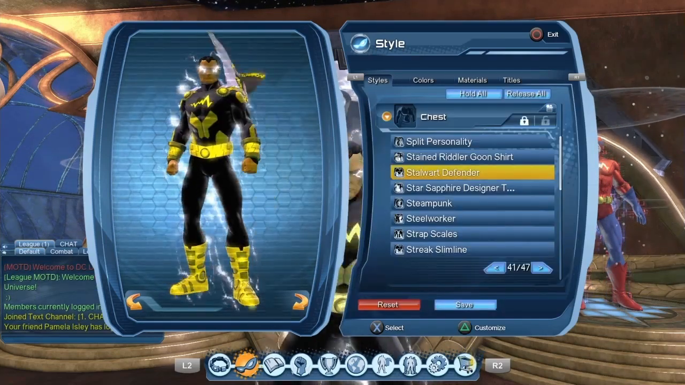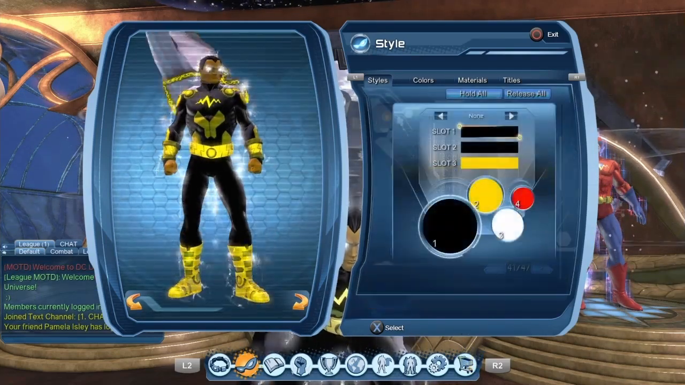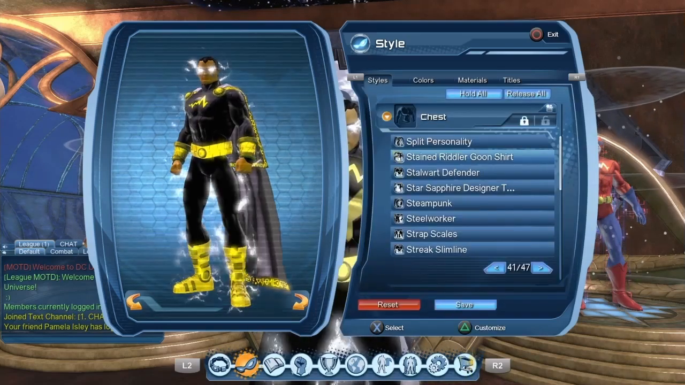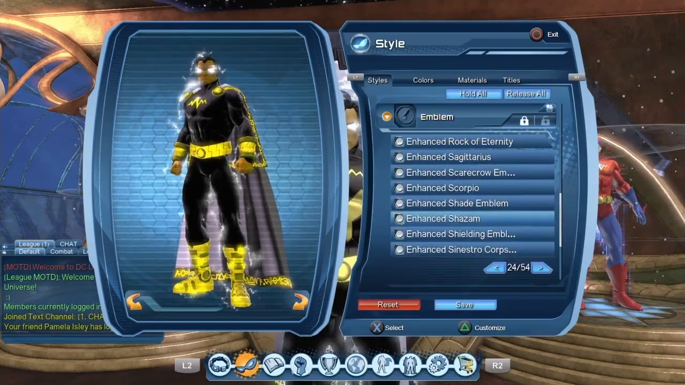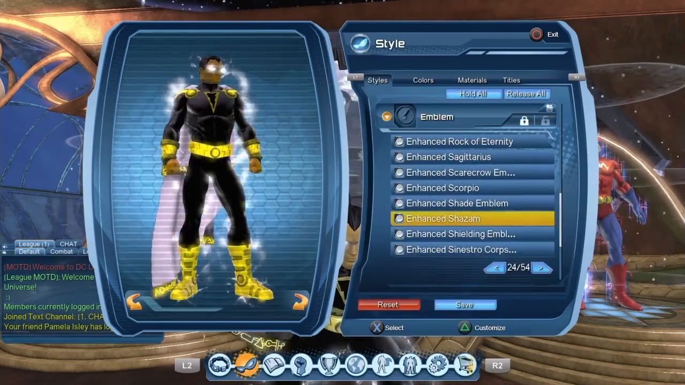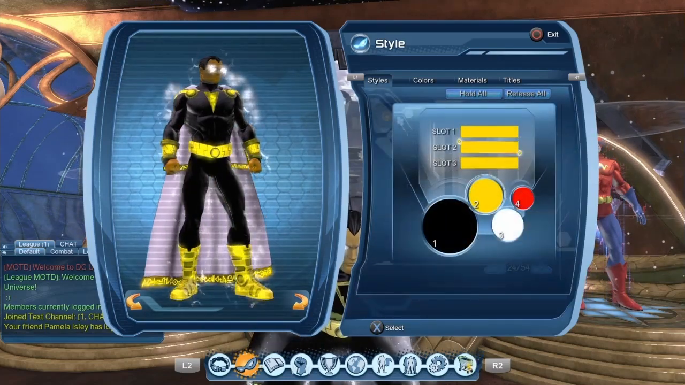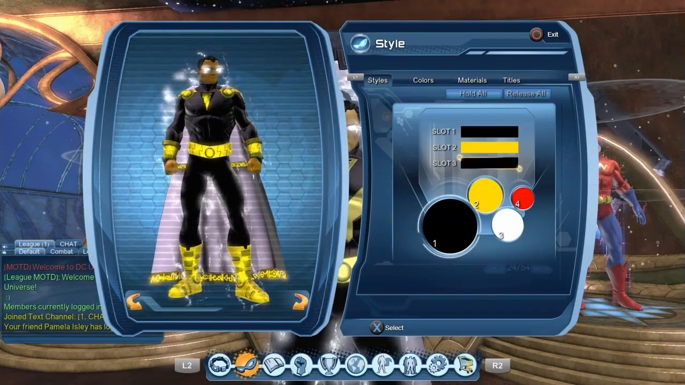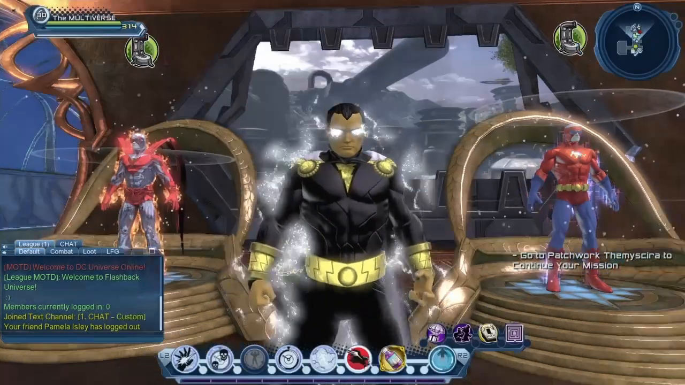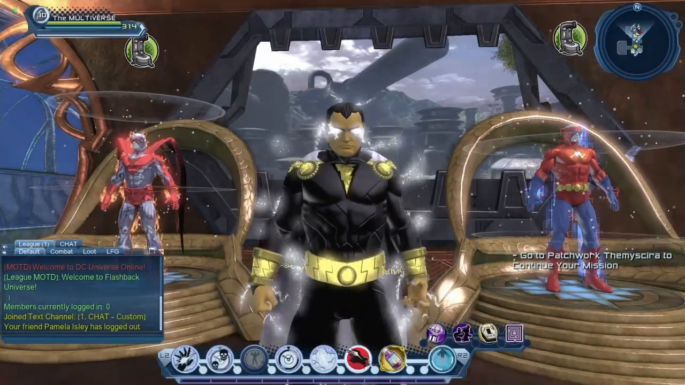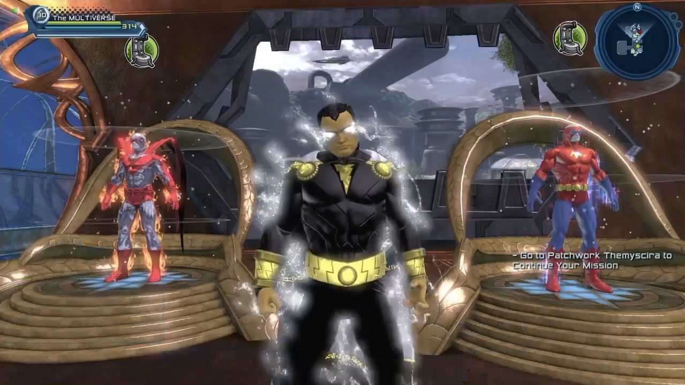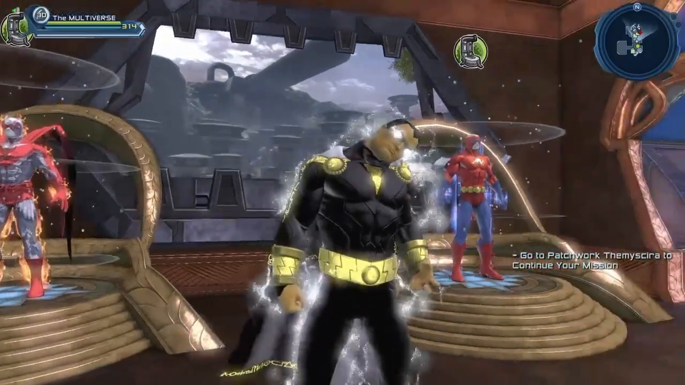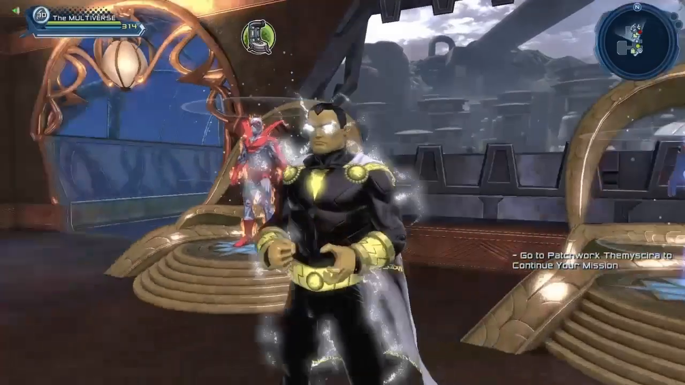Another option would be to use either a slimline chest piece or even better yet, the Stalwart Defender chest piece. And you could use the Shazam emblem, either the enhanced version of the emblem or the regular version of the emblem, you decide. Obviously the emblem is a little small. If you want to have a big emblem, you have to use the Shazam chest piece, but it is an option if you want to.